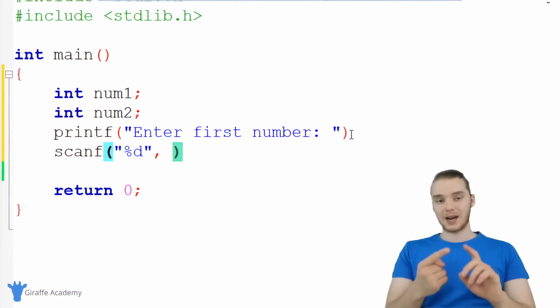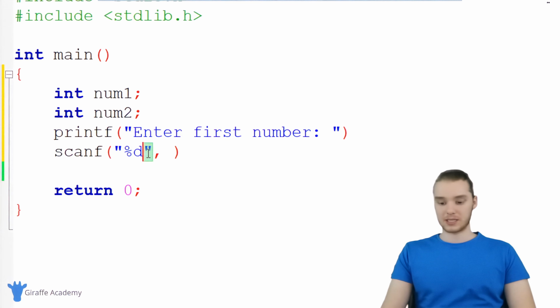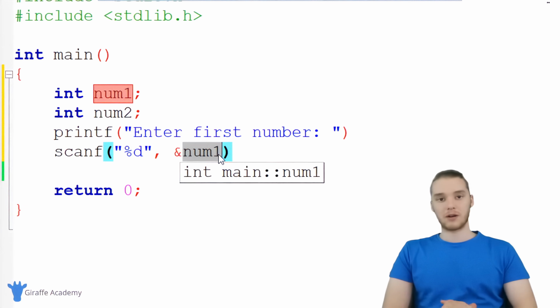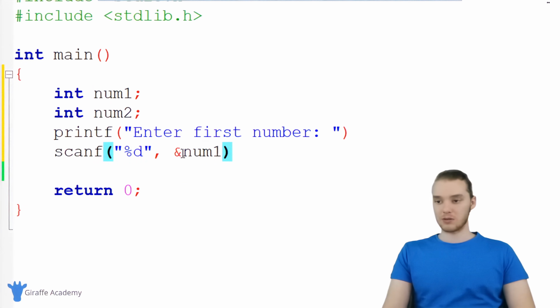But when we're getting input that's not a string of characters, in other words, when we're getting input that's not %s, so if it's %d or %f or %c, so if it's an integer or a float or a character, we actually need to use a special symbol, this ampersand. So I'm going to have to say ampersand and then the name of the variable where I want to store this value. So I'm just going to say ampersand num1. And basically what this means is we're accessing the address of num1. And we're going to talk about addresses and pointers in a future video, but for now just know that you need this ampersand here in order to store the value that gets entered inside of this variable. So once we do that, now we can move on.